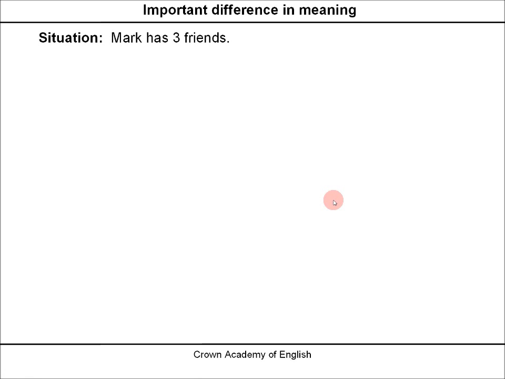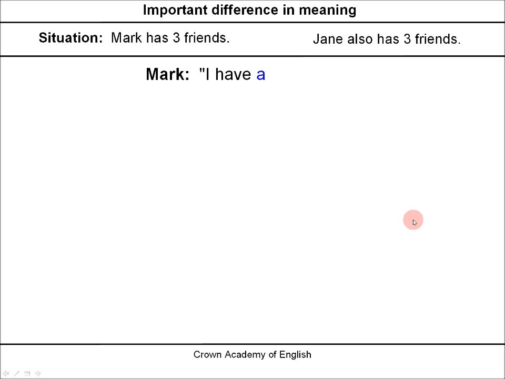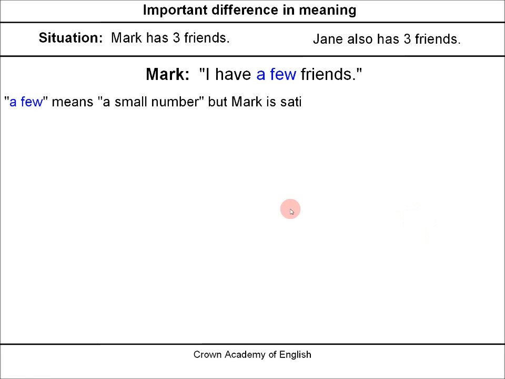Another situation. Mark has 3 friends. Jane also has 3 friends. So that is the situation. Mark says, I have a few friends. A few means a small number. However, Mark is satisfied with the number. Okay? That's important.